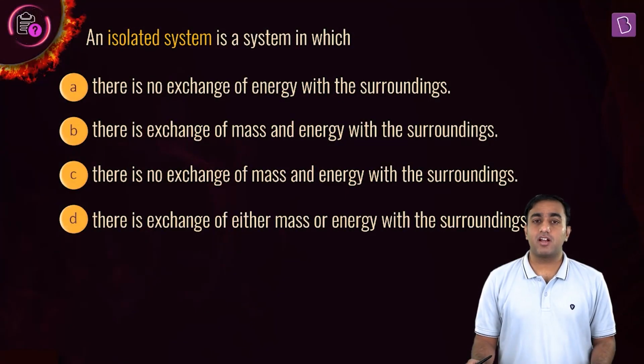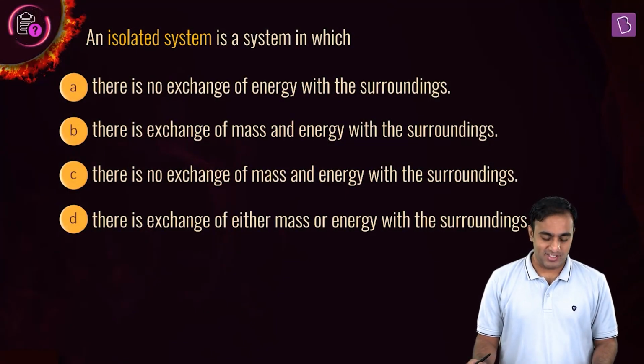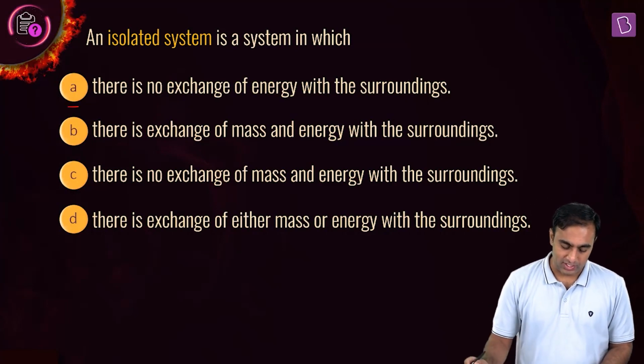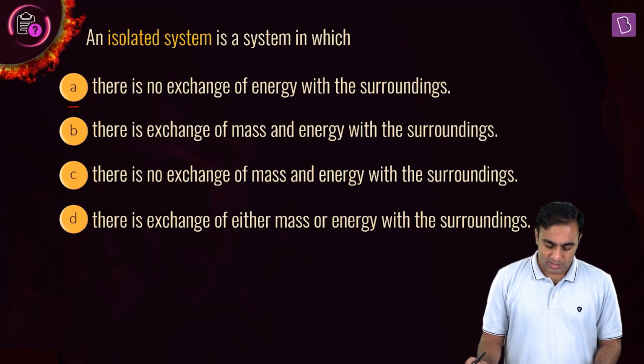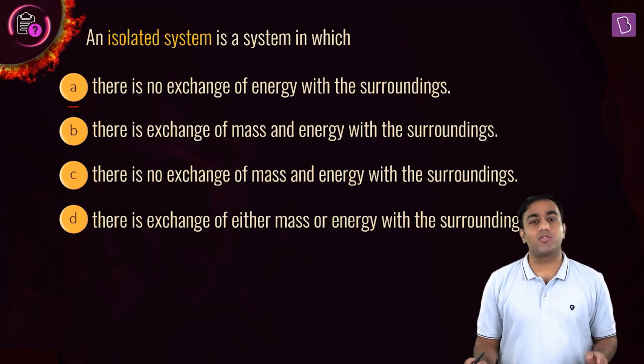Next, we have a simple and straightforward question. It says, an isolated system is a system in which option A, there is no exchange of energy with the surroundings. Option B, there is exchange of mass and energy with the surroundings. Option C, there is no exchange of mass and energy with the surroundings. And option D, there is exchange of either mass or energy with the surroundings.